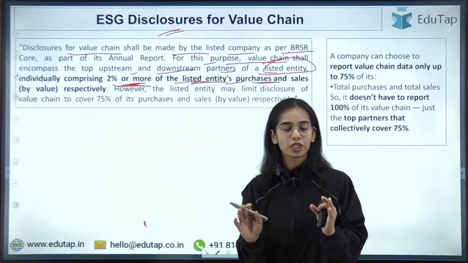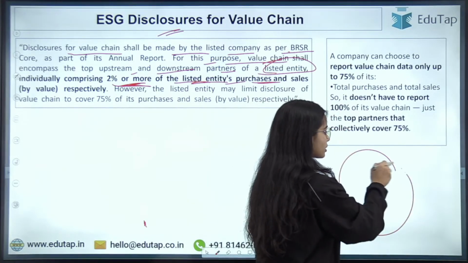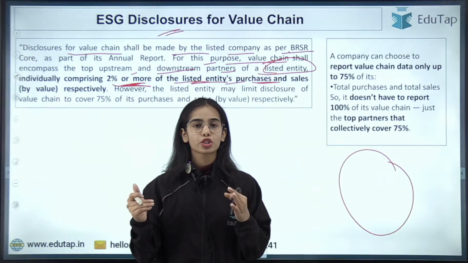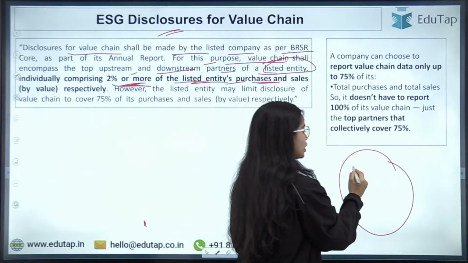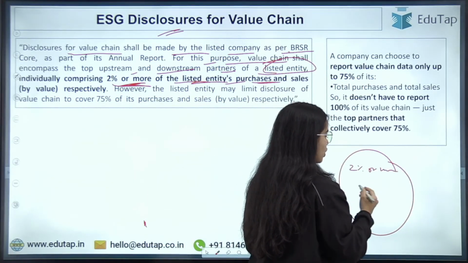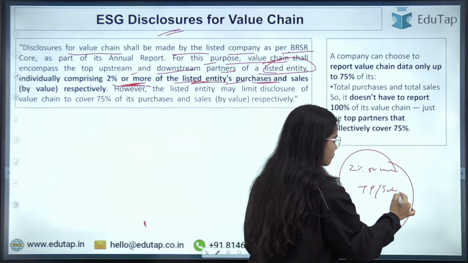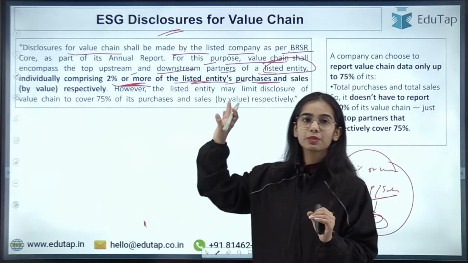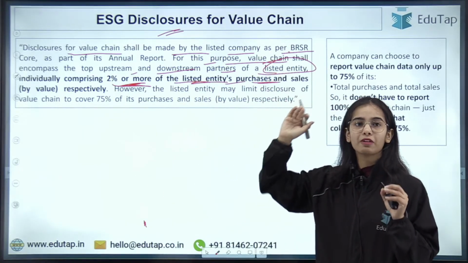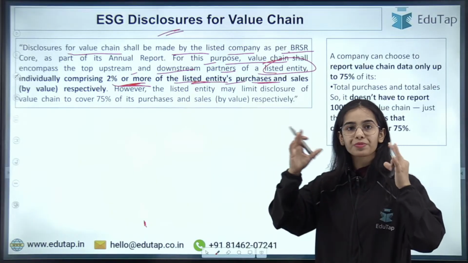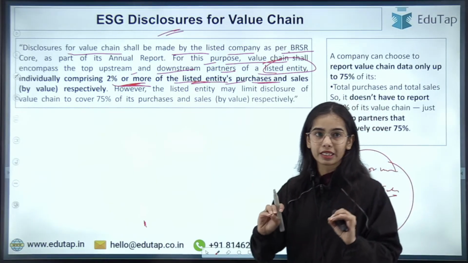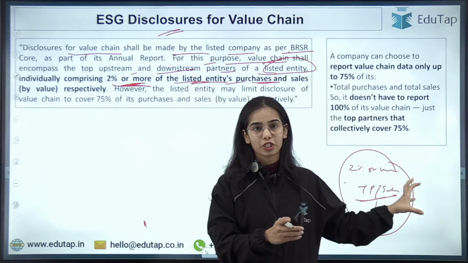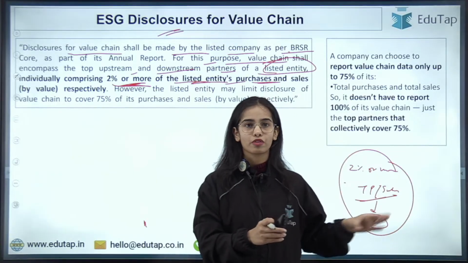So I hope this is very much clear that out of all the value chain partners, ESG disclosures have to happen only for those providing 2% or more of the total purchases or sales value for the listed company. So this is the idea, okay? For the purpose of ESG disclosures, the value chain shall encompass the top upstream and downstream partners of a listed entity that are individually providing 2% or more of the total sales or purchases of the listed company in terms of value, okay?